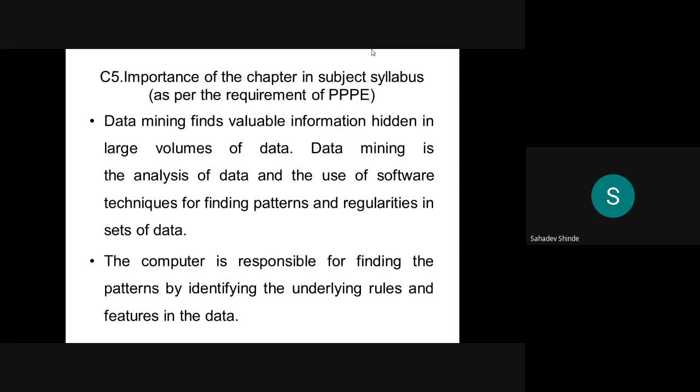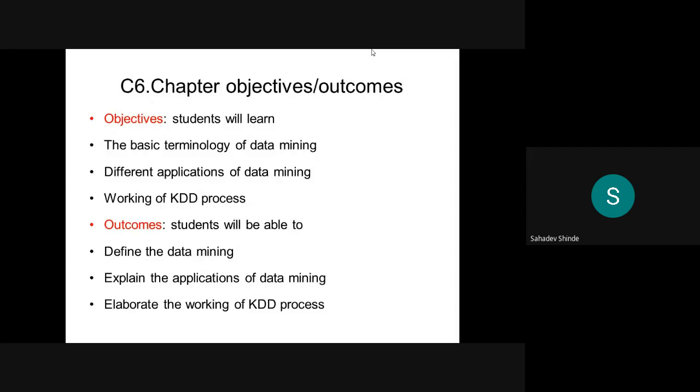The computer is responsible for finding the patterns by identifying the underlying rules and features in the data. So this is the importance of the chapter in the subject syllabus.